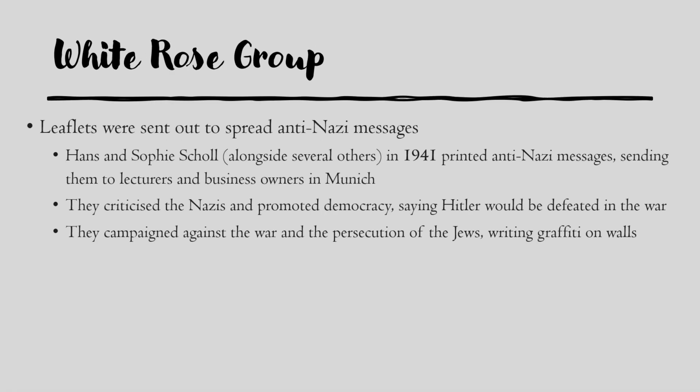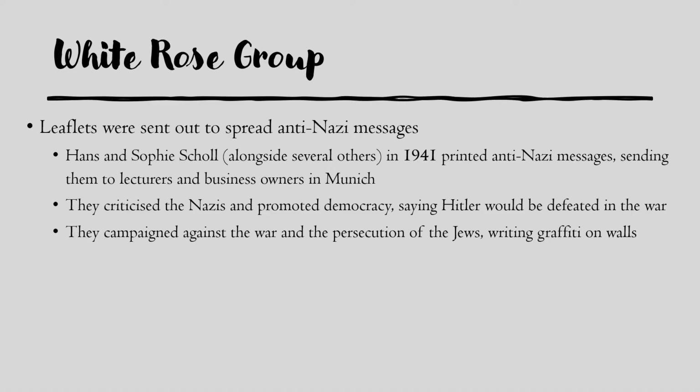The next group we look at is the White Rose group. So the first effect of the White Rose group was that leaflets were sent out to spread anti-Nazi messages. So Hans and Sophie Scholl, these are the main people in the group, but there were many, many others as well. In 1941, in Munich, when they were at university, they printed anti-Nazi messages. They would send them to lecturers at the university, they would send them to local business owners, and in these they criticised the Nazis. They promoted democracy and the return of the Weimar Republic.